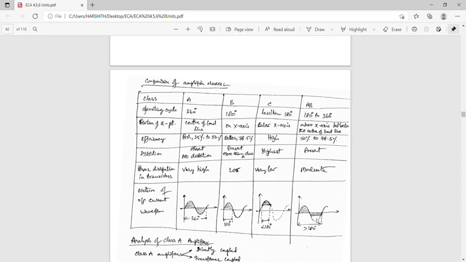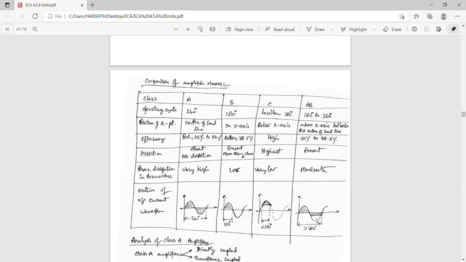And the next one is the efficiency. In Class A, efficiency is poor. For a resistive load, efficiency is 25%. For a transformer load, efficiency is 50%.